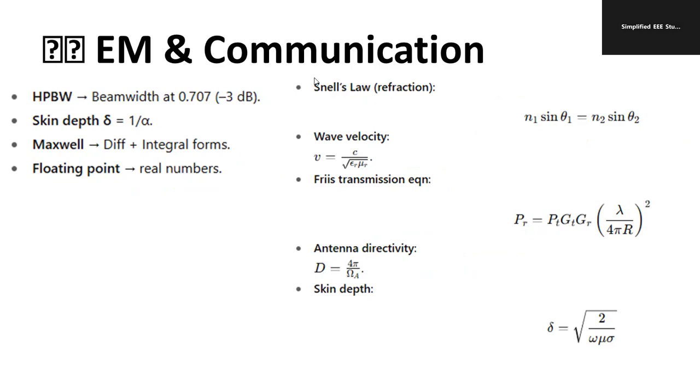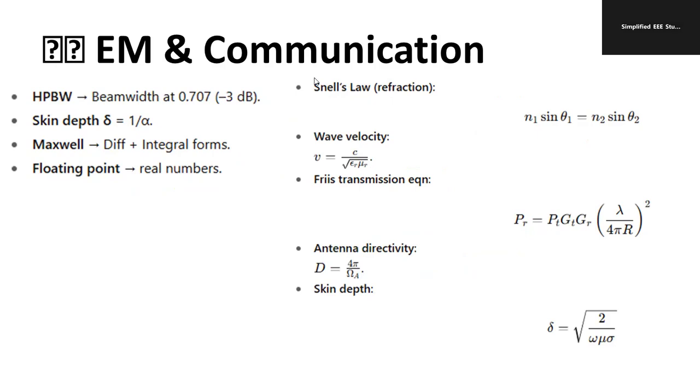EM and communication: bandwidth at minus 3 dB. Skin depth is inversely proportional to alpha. That point you have to remember. Maxwell equations and the like should be familiar. Anyway, learning by heart is difficult, I know, but those equations should be familiar.